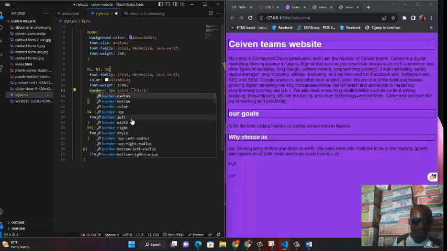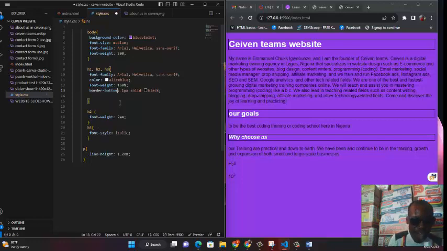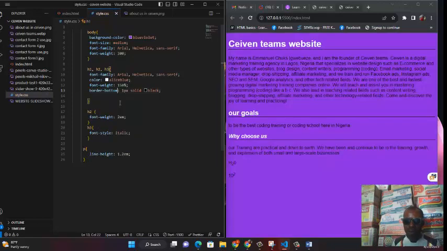So give it a space, and put border bottom. Let's save and see how it's going to be. See it? There is only one line at the bottom of each. So you can put it at the bottom, at the left, at the right, or at the top. You can also have it in all the places, just the way we did it the first time.